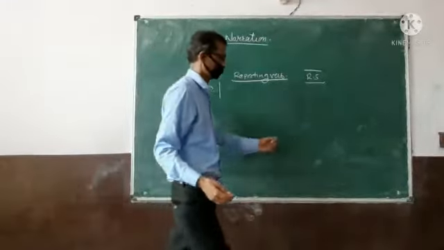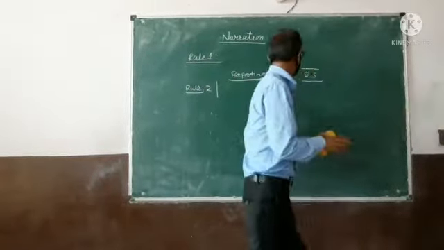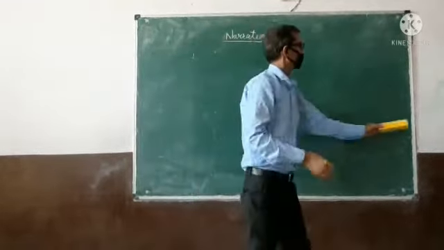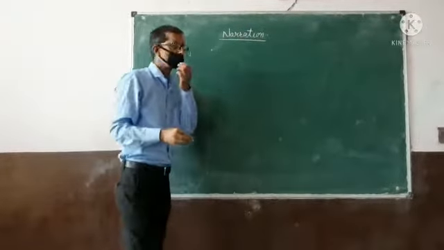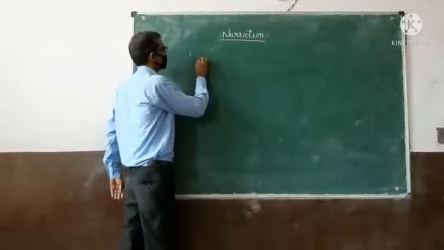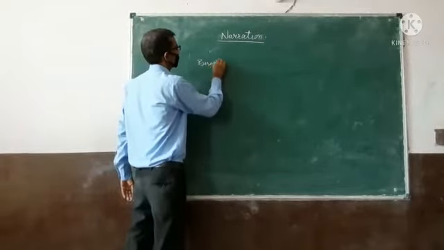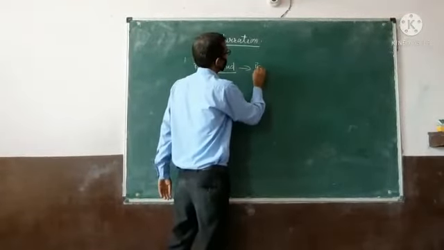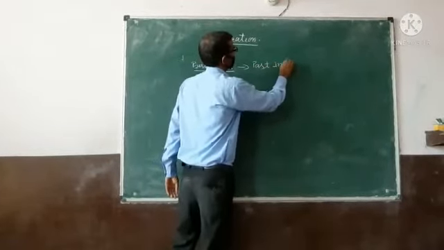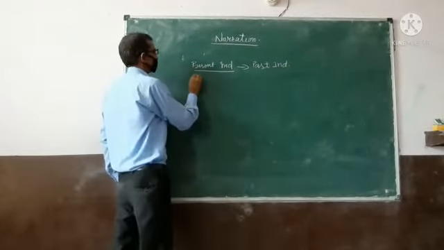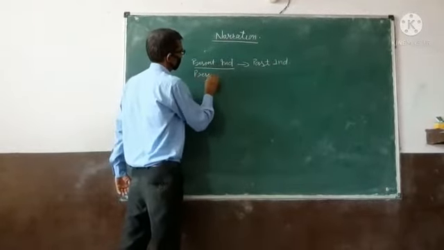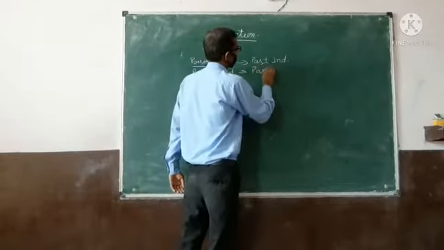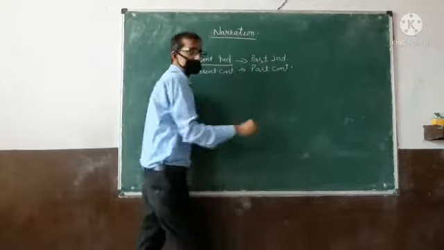For example, present indefinite tense is changed into past indefinite tense. Similarly, present continuous tense is changed into past continuous tense.